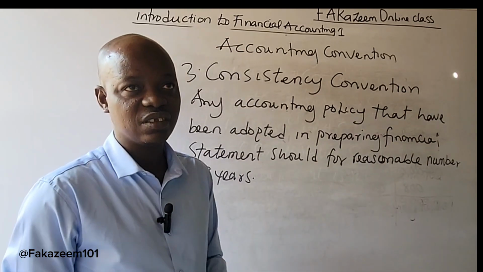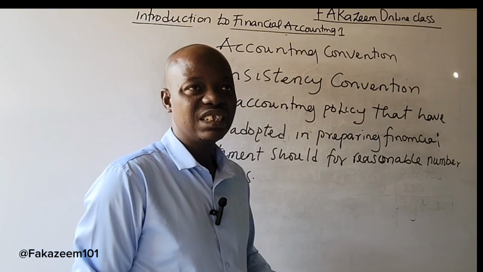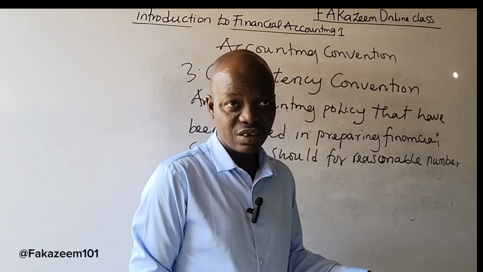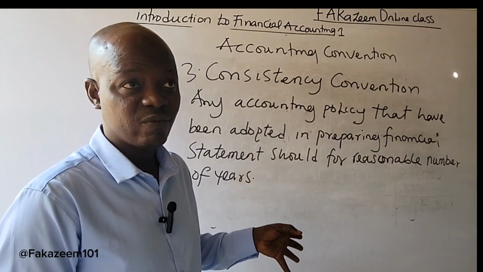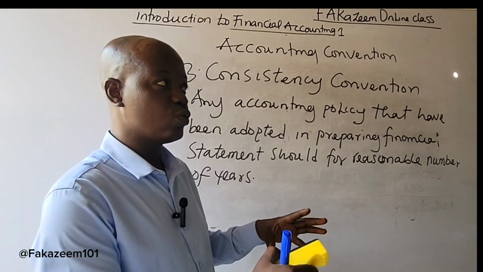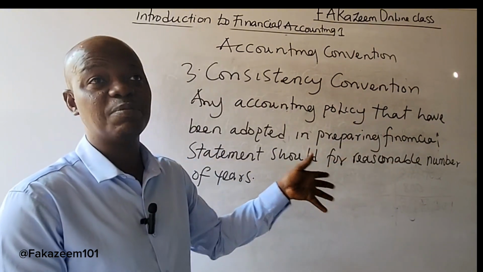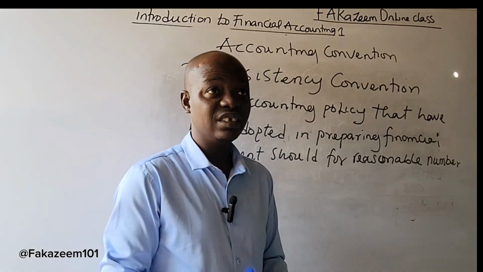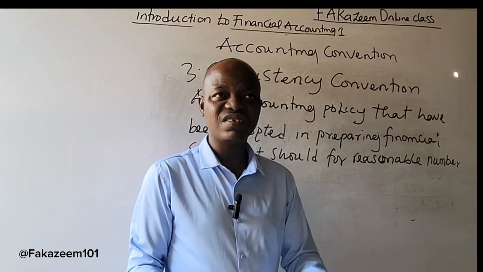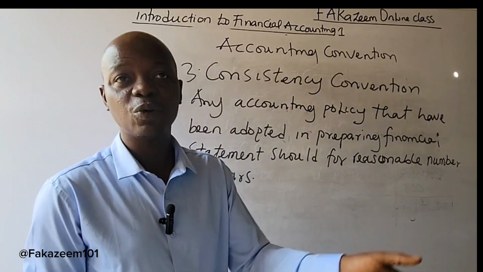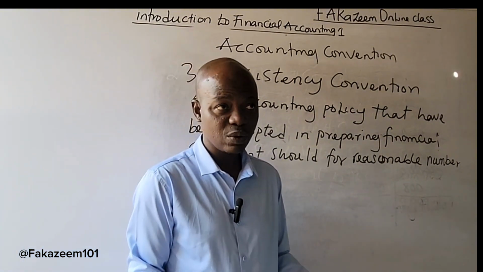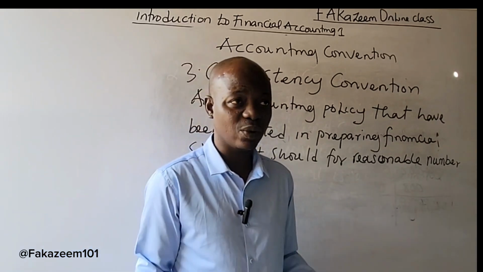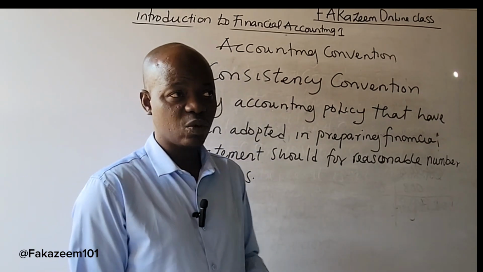And if he is to change it, he has to explain to the management the reason behind the change from one accounting policy to another, which means that this is a very good guideline for accountants in order to show transparency in preparing financial statements. Because if accountants start changing accounting policy year in, year out, it can be a signal of fraud to the shareholders of that company. For example, we have different methods under depreciation. We have straight line method, reducing balance method, sum of the year digit.